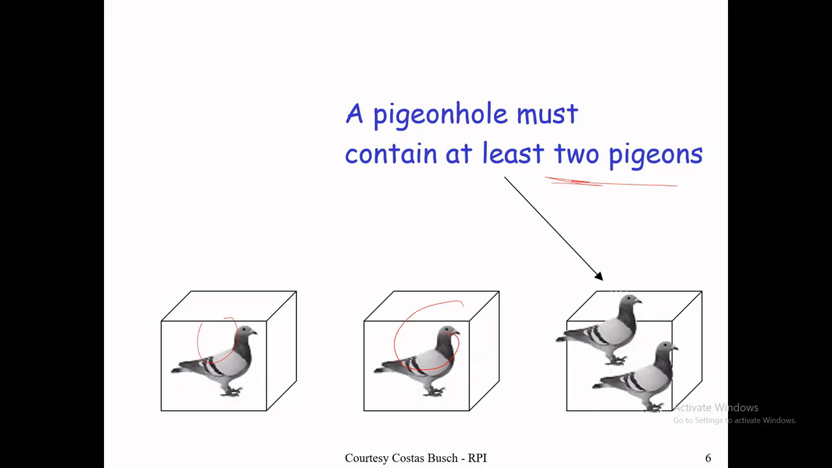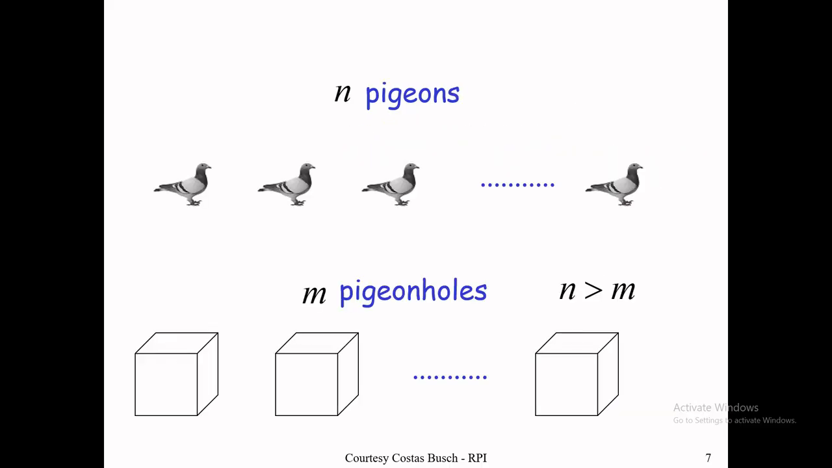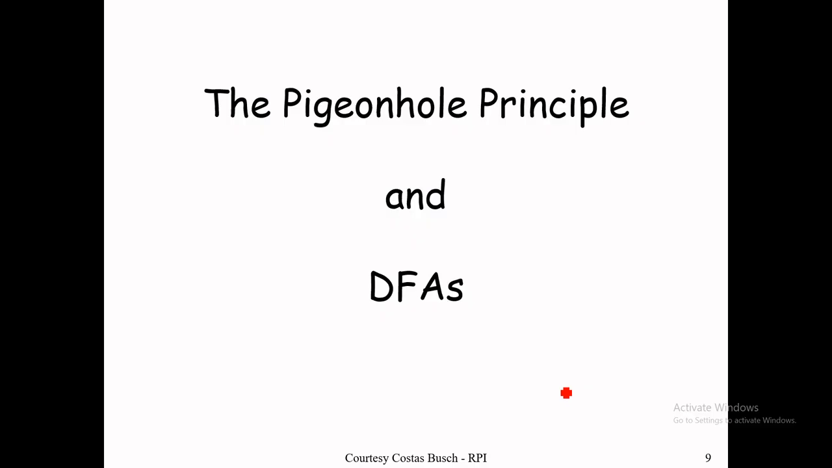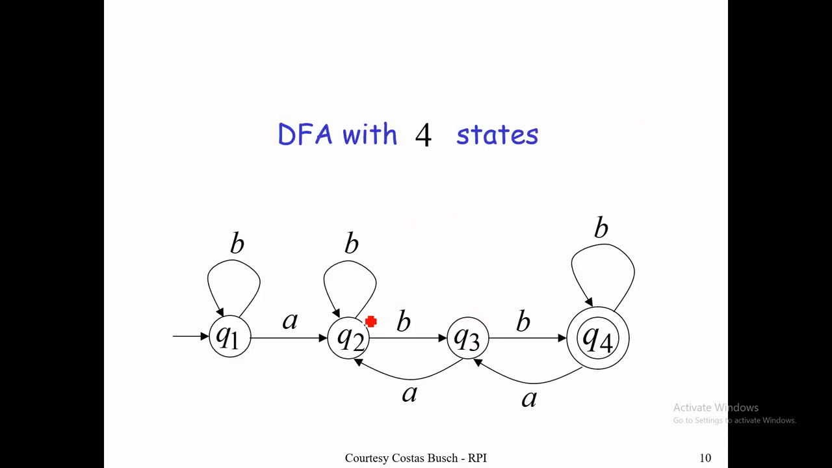The condition is also satisfied. If there are n pigeons and m pigeonholes and n is greater than m, meaning the number of pigeons is greater than the number of pigeonholes, then you have to put two pigeons in one pigeonhole. It means repetition of pigeons will be at one pigeonhole. That applies to the DFA. When we map the same pigeonhole principle concept onto the DFA, we say there are